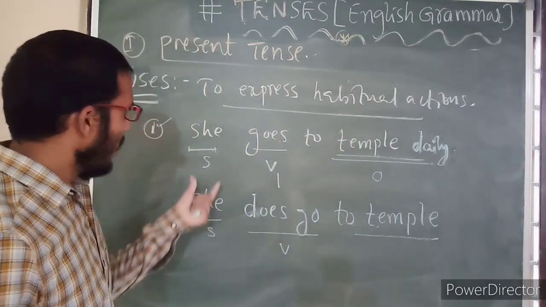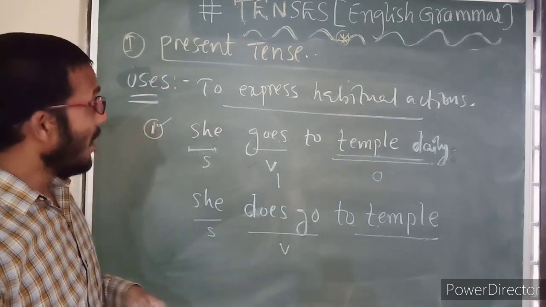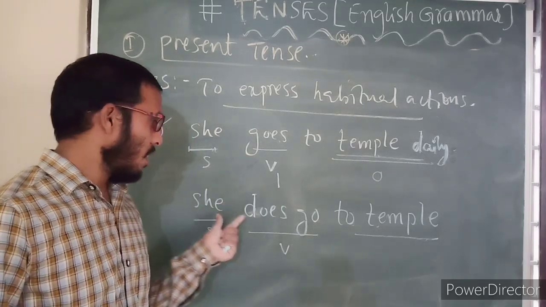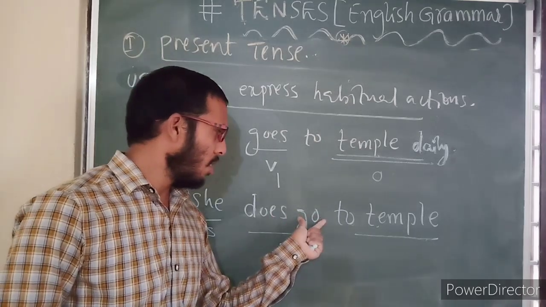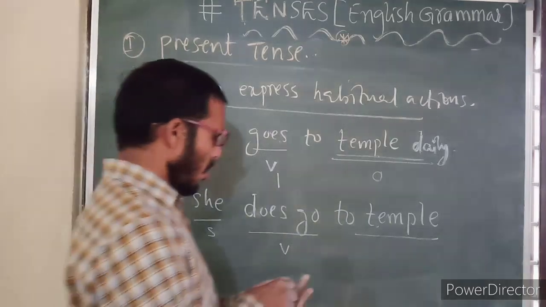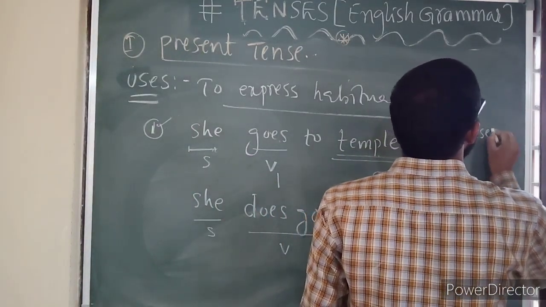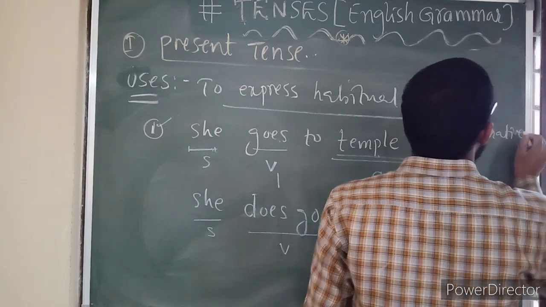Now see here, in English each and every sentence must be made up of subject, helping verb, main verb, complement or object. This statement is called an assertive sentence.